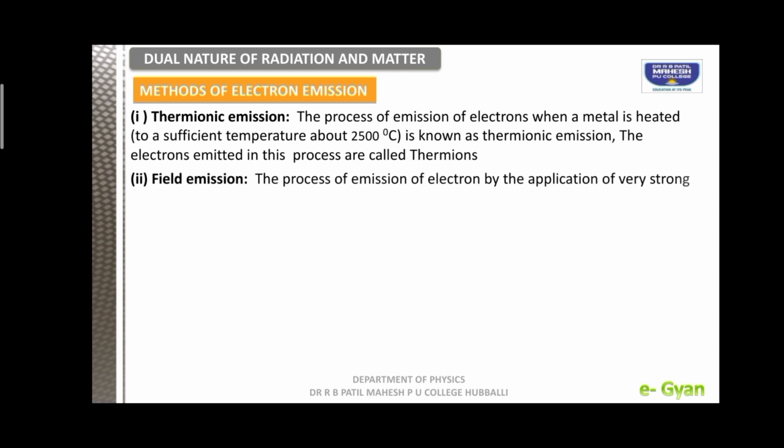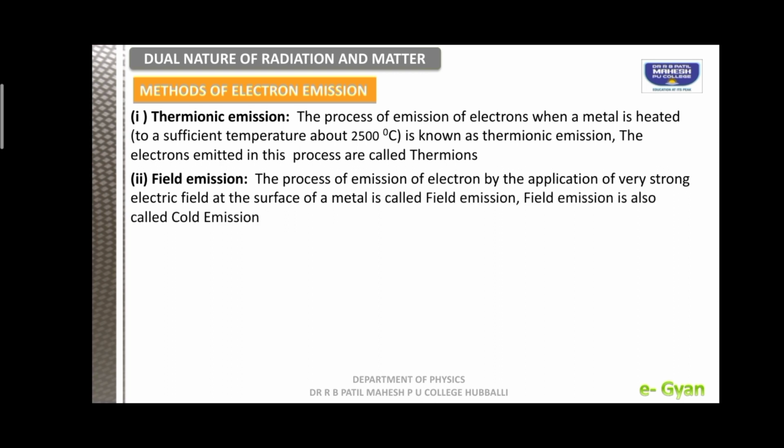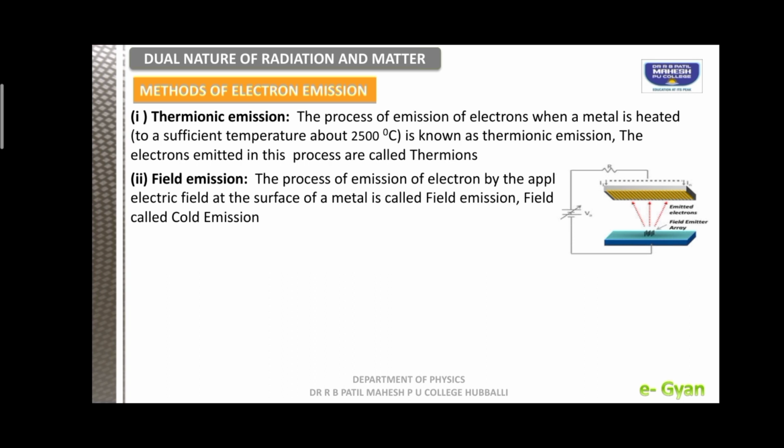Second is field emission. The process of emission of electrons by the application of a very strong electric field at the surface of a metal is called field emission, and sometimes it is called cold emission. You can see in the picture there are two plates connected to positive and negative terminals.